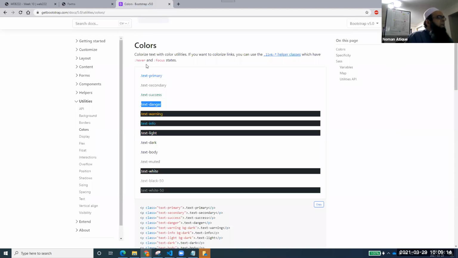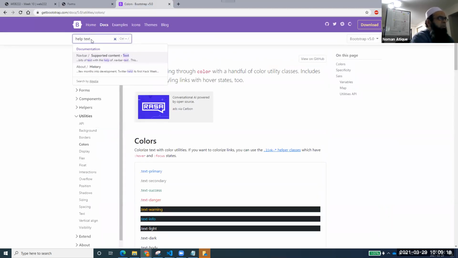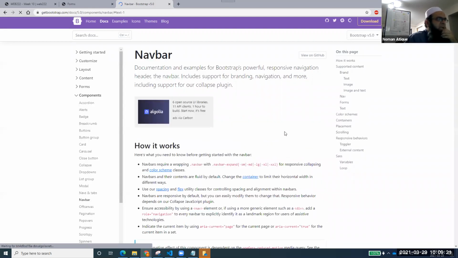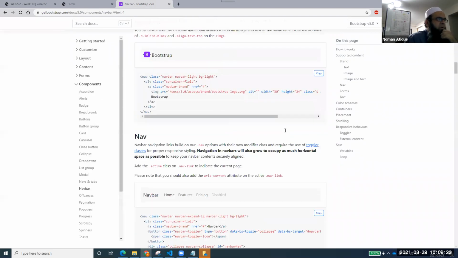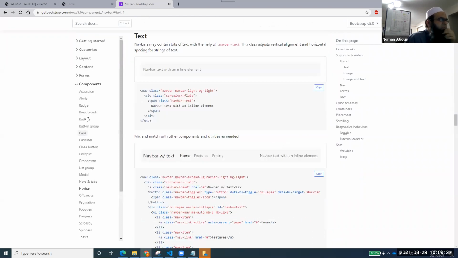Right? There is another important thing, and that is called help text. Let me just find that out. Help text with the forms. Let me just go to the forms first, and here I need to find help text.